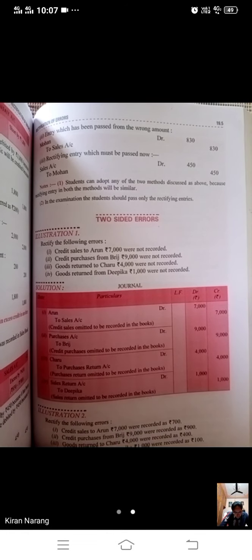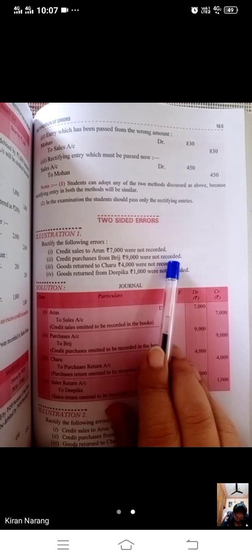There are two types of errors, two-sided and one-sided errors. So today we will do two-sided errors. Rectify the following errors. Credit sale to Arun 7,000. We have sold goods to Arun 7,000 and it was not recorded. This is a very easy kind of mistake which we used to do. Arun to sales. Simple journal entry we have not done, so we will make the simple journal entry.